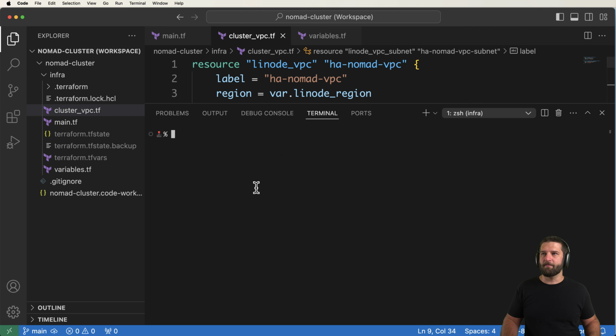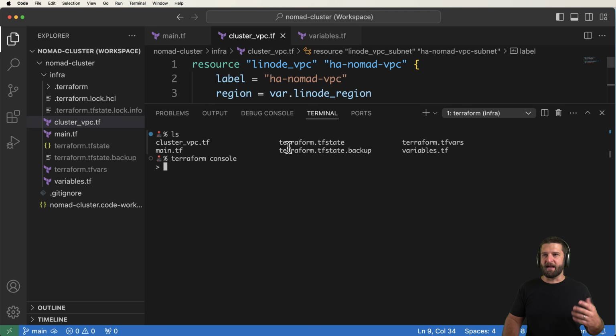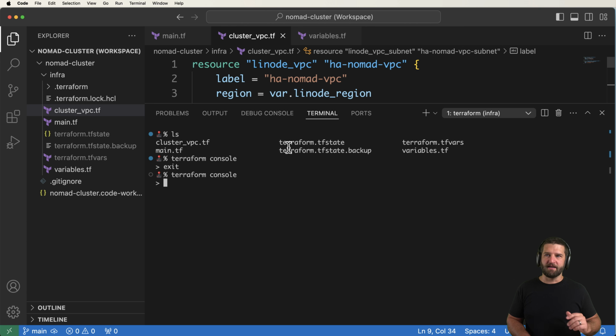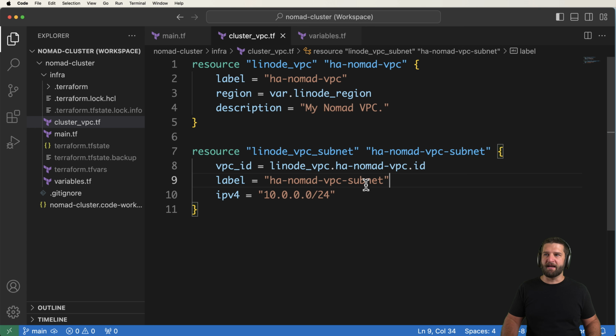really helps us out. So inside of my terminal here, still inside of the Terraform folder, I'm going to go ahead and run terraform console, hit enter. To exit it, you just type exit, and you can re-enter just like that. And so what we've got here is I'm now able to see different resources that are happening in Terraform.